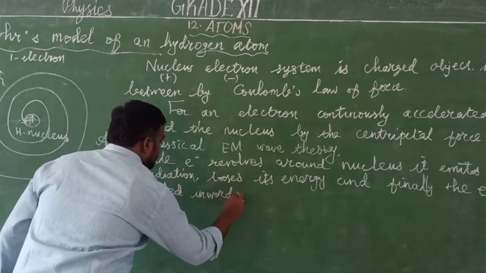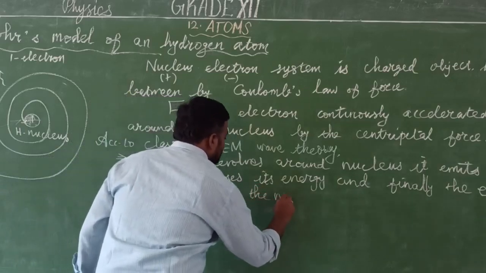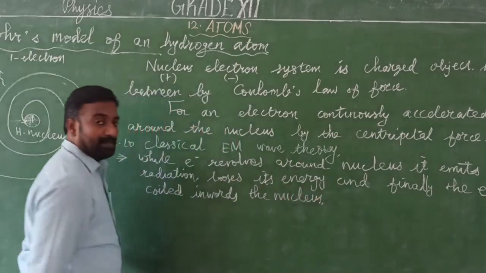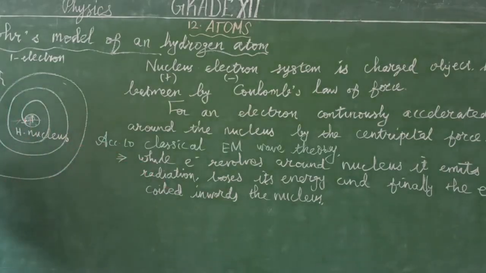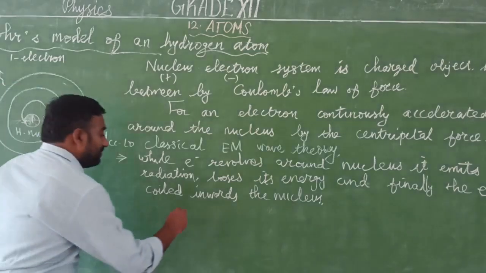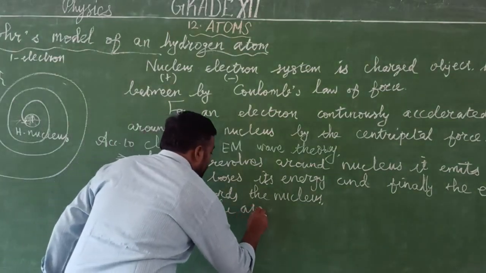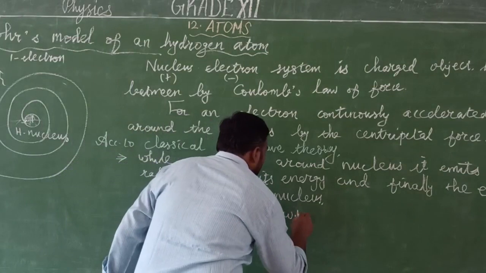This is the statement made by classical electromagnetic theory. Once again, for a simple hydrogen atom, whenever an electron revolves around the nucleus, while it is revolving, it emits radiations in the form of waves. Gradually it reduces its energy in its path, and finally coils inwards into the nucleus. So will the atom be stable or unstable? Unstable. Therefore, the atom will be unstable.